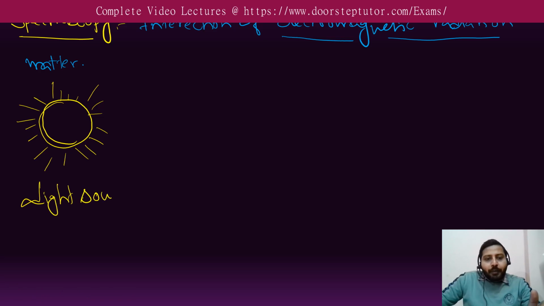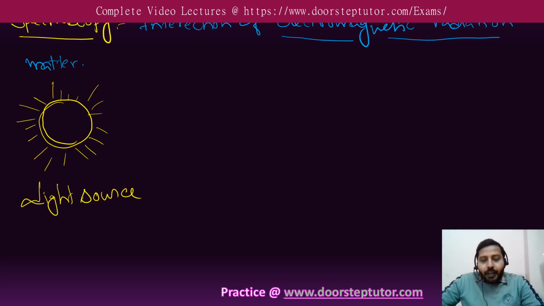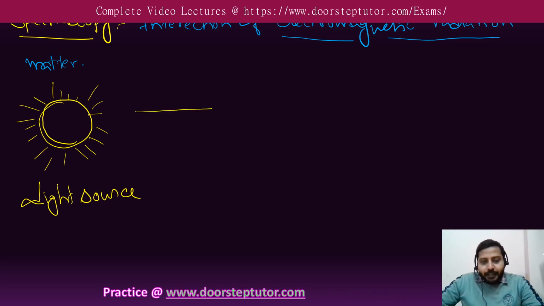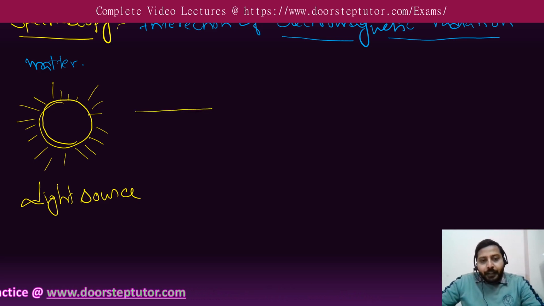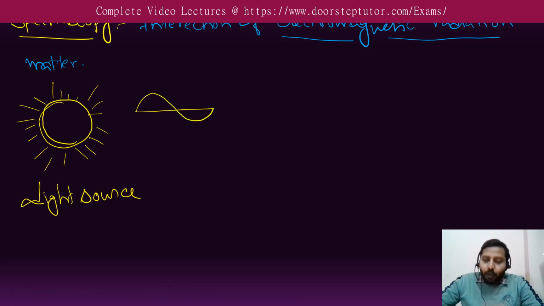When we are talking about light, what do we have to know about it? We have to know the wavelength of light. Because in our 11th and 12th classes, we learned that light has a wave nature. It also has a particle nature, but it has a wave nature also. That is called electromagnetic radiation, also known as electromagnetic wave. This is positive, this is negative, and this is a complete wave.